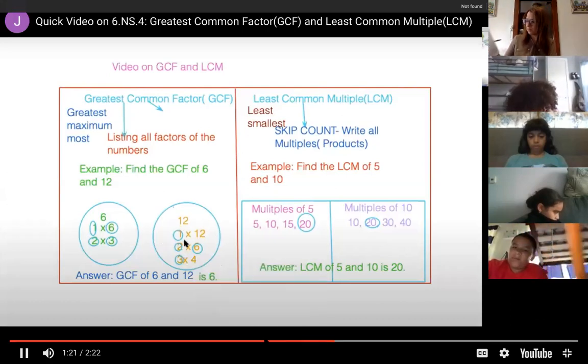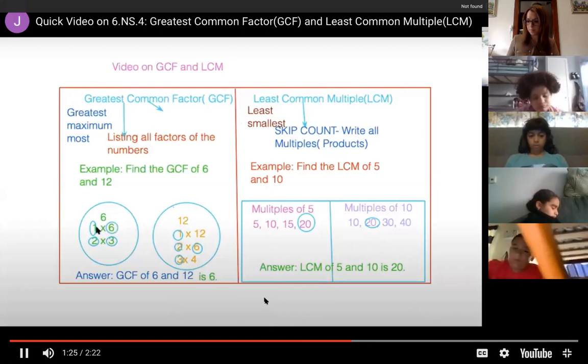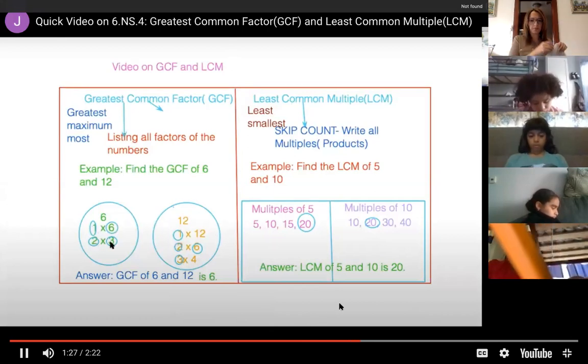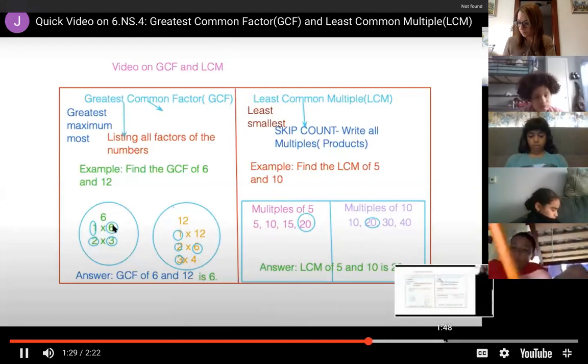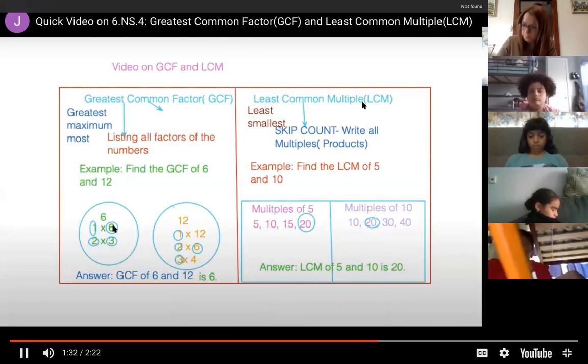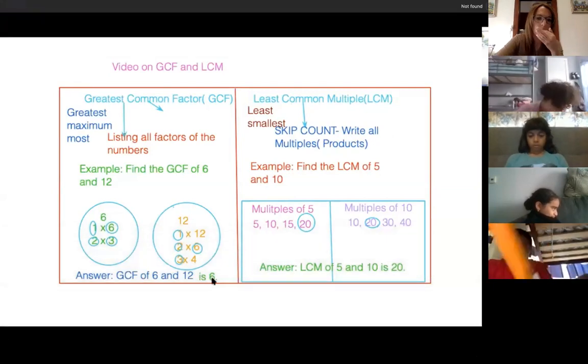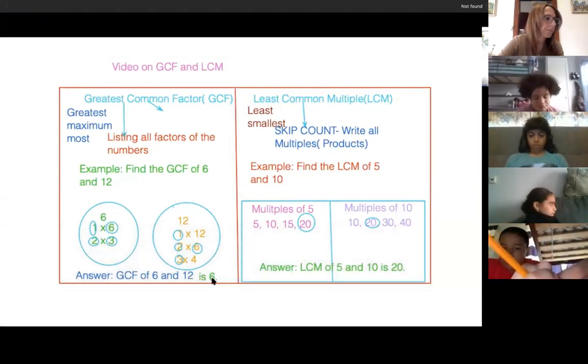Now that we listed the factors, we're going to look at what's in common in both. Both 6 and 12 have a 1, they both have a 2, they both have a 3, and they both have a 6. The greatest factor that is shared between 6 and 12 is 6. Therefore, that is the greatest common factor. We call that the GCF.